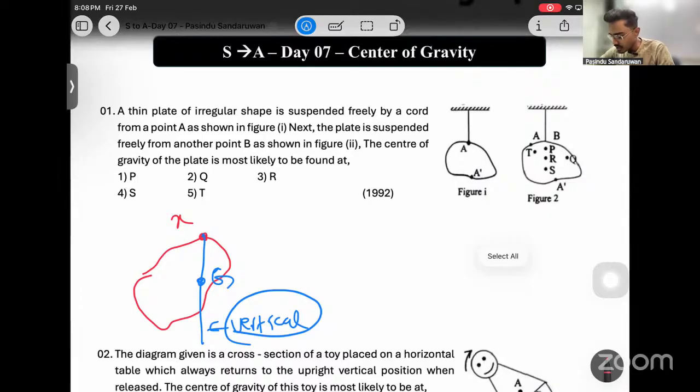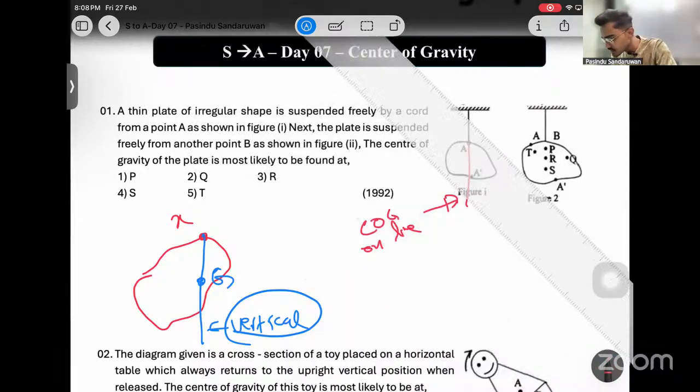Now, in figure 1, if you mark this vertical line, it should go through A dash. It seems due to a typing mistake A dash is displaced a little. It should be exactly below A as a vertical line to get the idea properly. Like this. Now we can say the center of gravity is on this line.